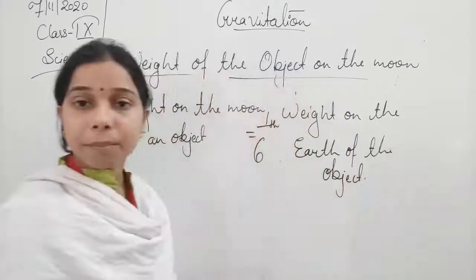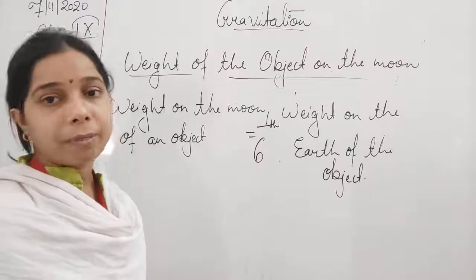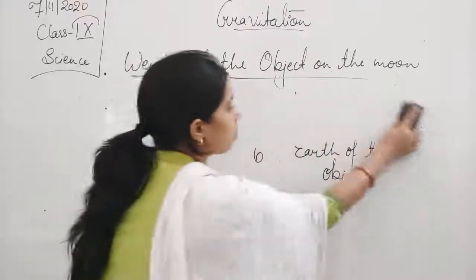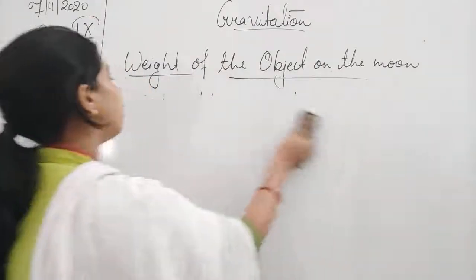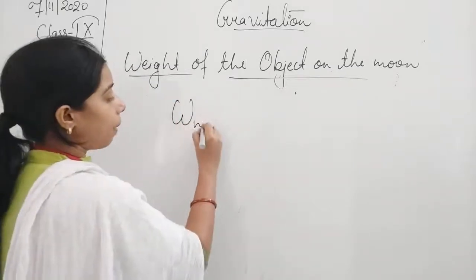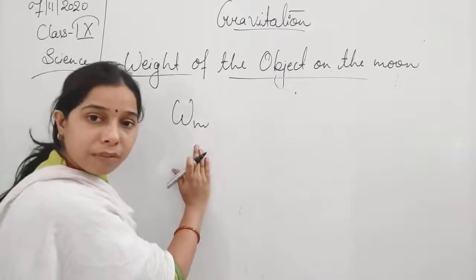In a very simple form, students, we can also say that Wm will be equal to 1/6 of We. So instead of writing it overall, you can understand it in a very simple way. What is Wm? Weight of the object on the surface of the moon.